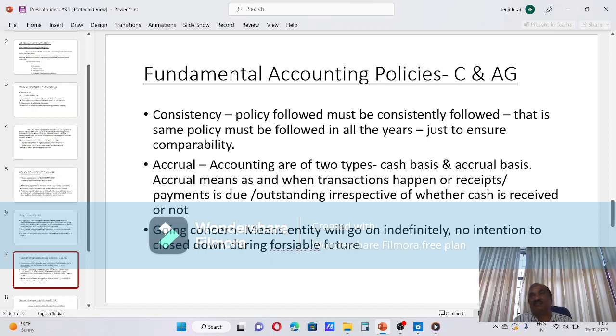What is the change? If our intention is to close down the business, assets and liabilities should be valued at realizable value, not at cost or market price, whichever is less. We are valuing stock on the assumption that the company will go on forever, so it is valued at cost. Whenever that assumption has gone wrong, the going concern concept is not there.